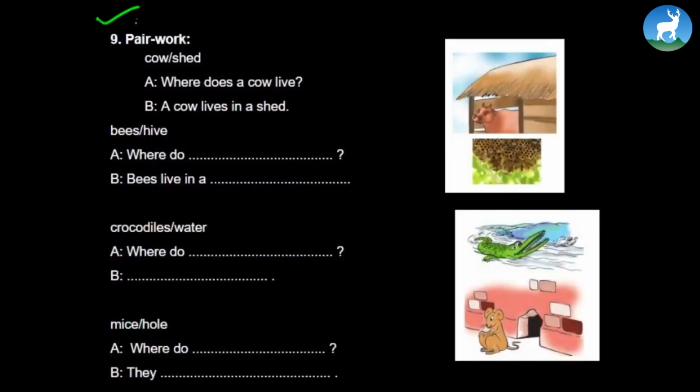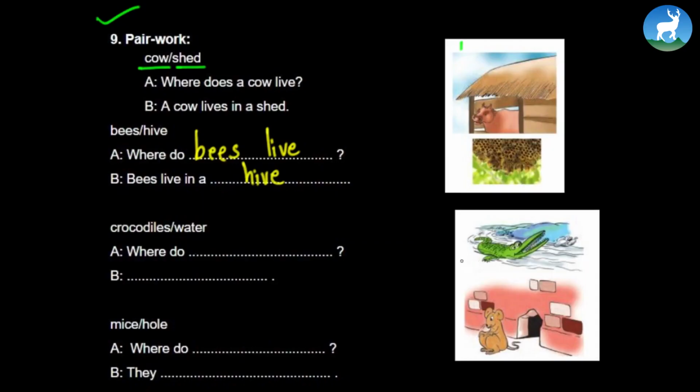Now let's move on to another section called Pair Work. Before doing these pair works, let's look at these pictures. In the first one, you see a cow standing just beneath a cow shed. In the second picture, I guess these are bees. Let's go with the first one: cow, shed. We can ask the question, where does a cow live? And the answer is a cow lives in a cow shed. Let's look at the second one. Where do bees live? Bees live in a hive. Very good.